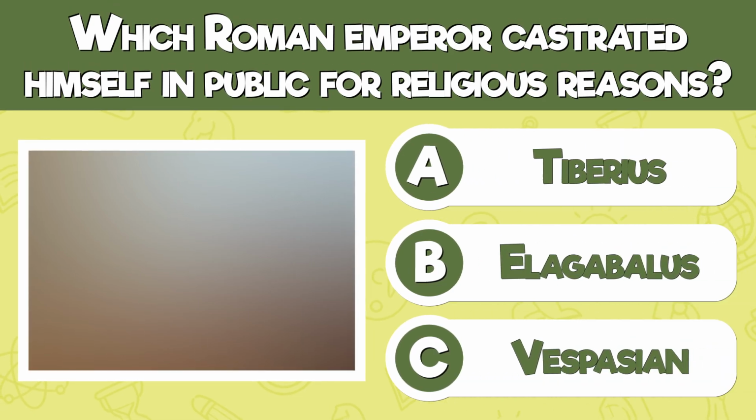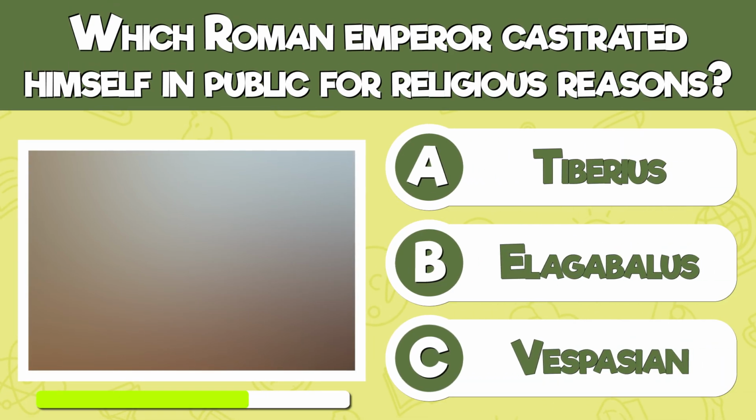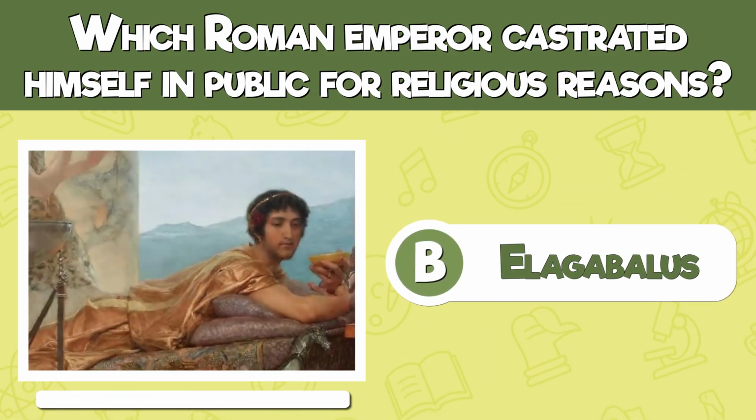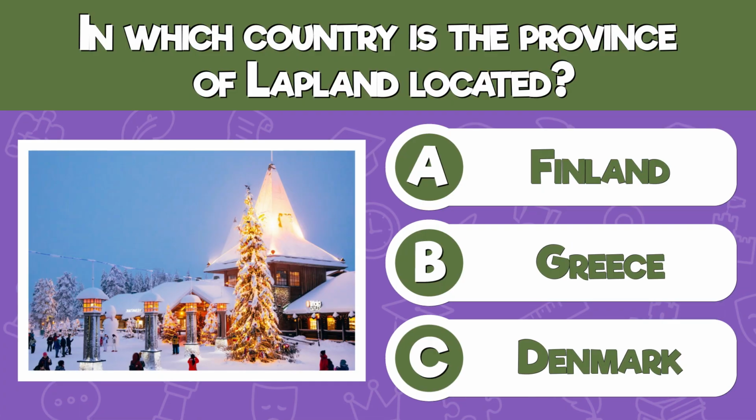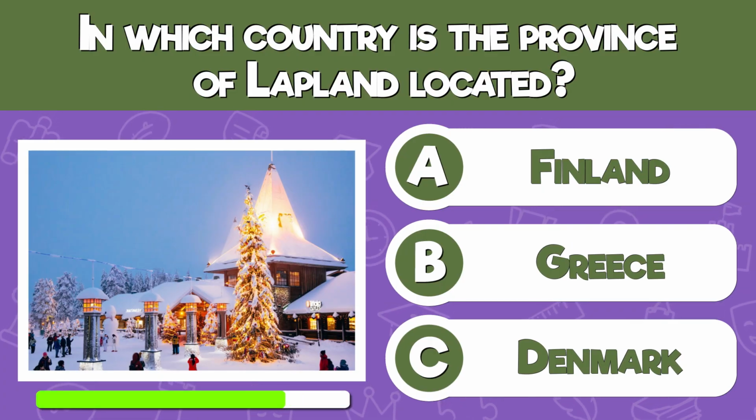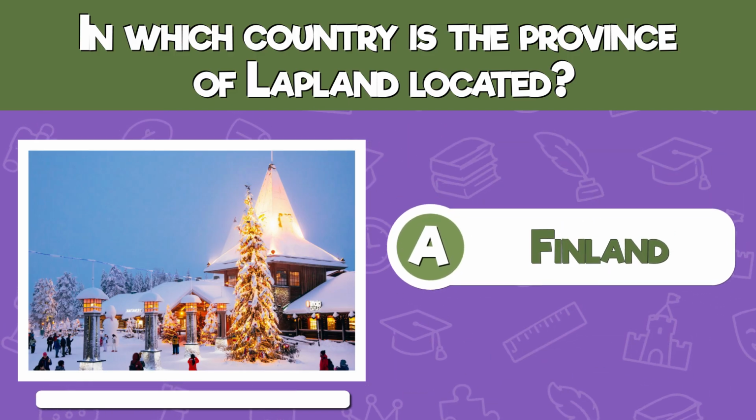Which Roman emperor castrated himself in public for religious reasons? Elagabalus. In which country is the province of Lapland located? In Finland.